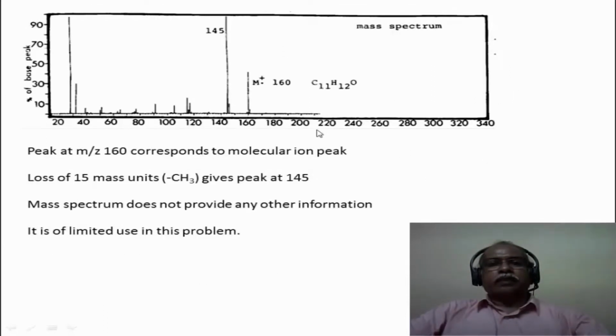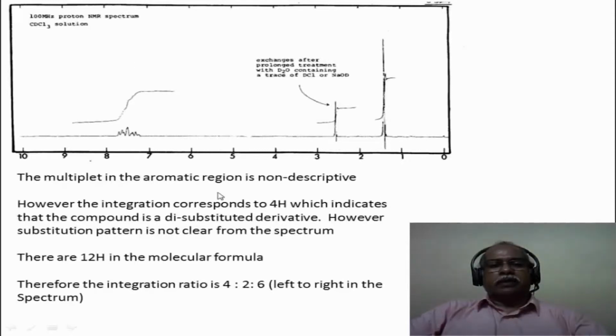This is the mass spectrum of this compound. The mass spectrum is of limited use in this problem because not much fragmentation is seen here. The molecular ion peak is seen at m by z value 160, and loss of 15 mass units gives the peak at m by z 145. The loss is because of a methyl group, which corresponds to 15 mass units. Beyond that we don't get much information. These other peaks are because of water, carbon monoxide and carbon dioxide molecules in the atmosphere. So let us find out from the NMR spectrum what information we can get.